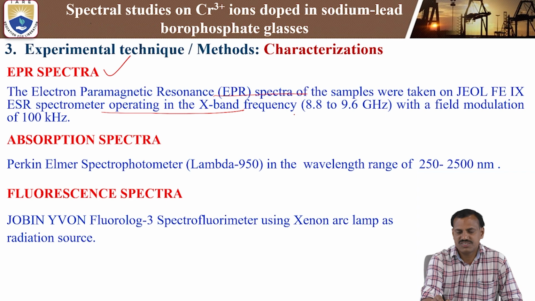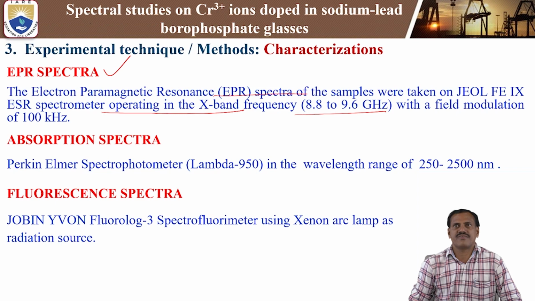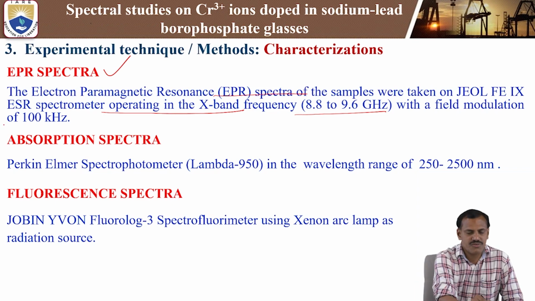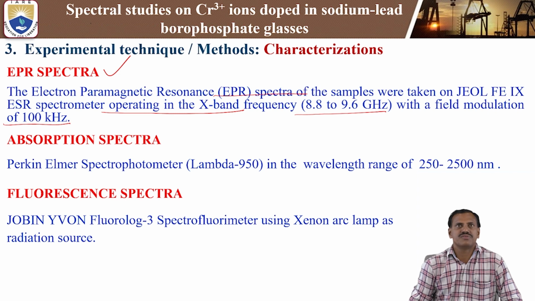That is, we are using a microwave frequency of 8.8 to 9.6 gigahertz for the EPR spectra, with a field modulation of 100 kilohertz. These are the EPR spectra we are using. This instrument was purchased from a Japanese company. This is the JEOL FE1X ESR spectrometer of the X-band frequency.